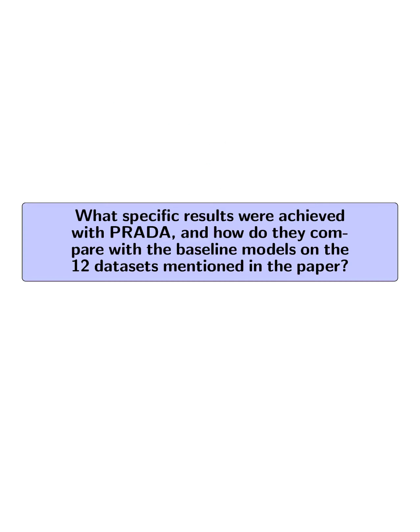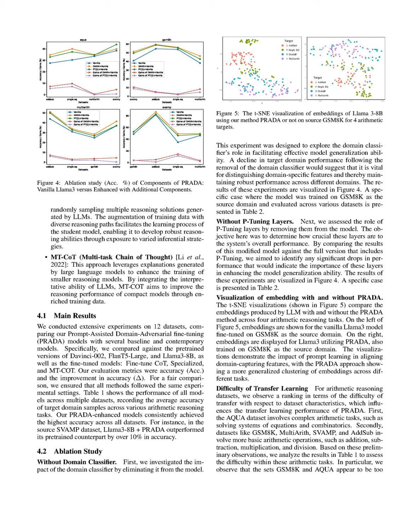What specific results were achieved with PRADA, and how do they compare with the baseline models on the 12 datasets mentioned in the paper? The PRADA framework demonstrated significant improvements in accuracy across all 12 datasets compared to baseline models. For instance, the Llama 3-8B model enhanced with PRADA outperformed its pre-trained counterpart by over 10% in accuracy on the SVAMP dataset.